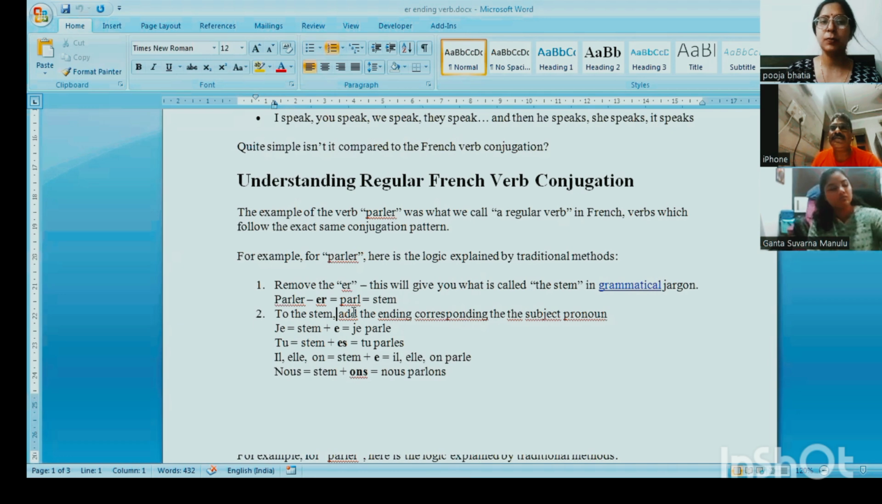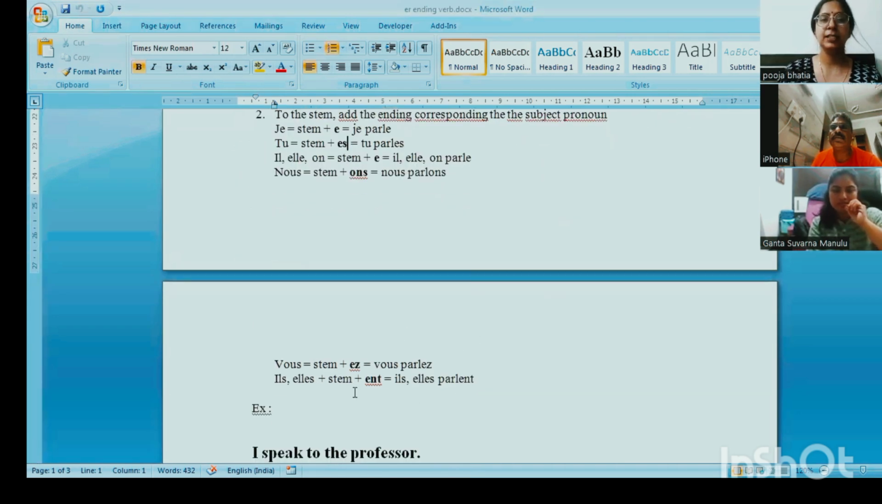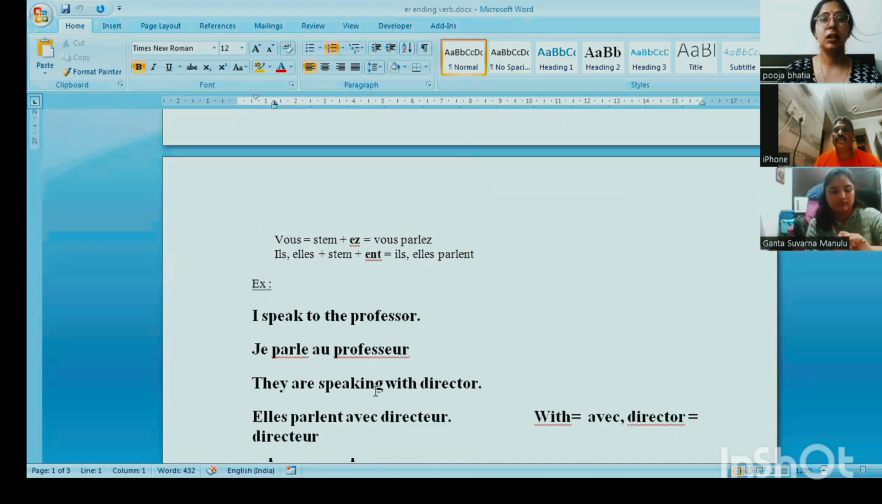With the je subject pronoun, I just add e in the place of the er. With tu, it's es. With il, it's e. With nous, it's ons. With vous, it's ez. And with ils in the plural sense, it's ent. Suppose we just look at the example.